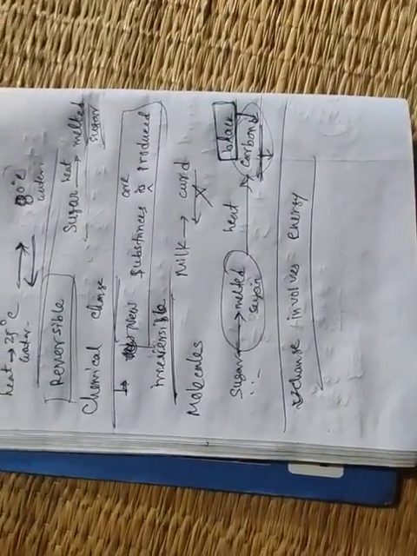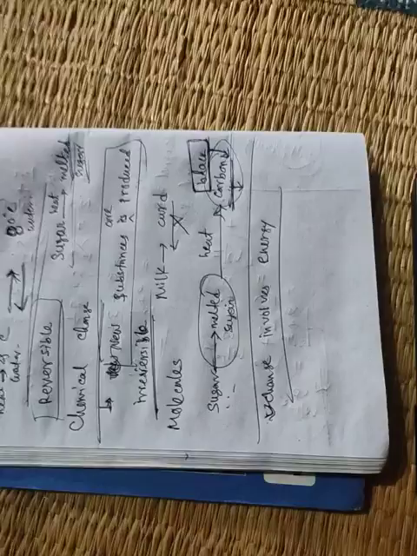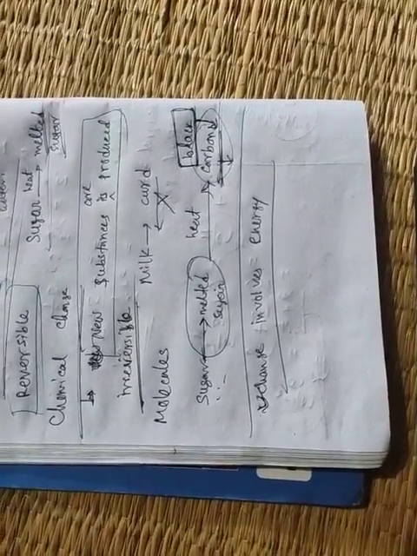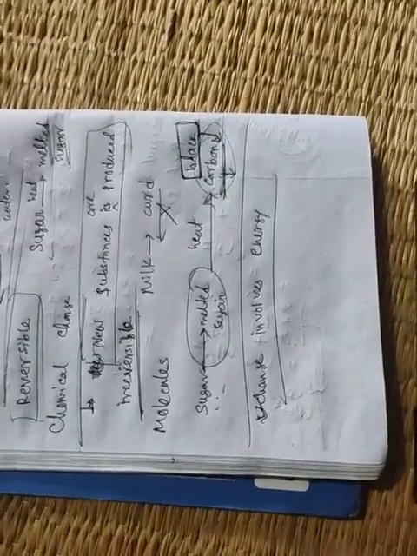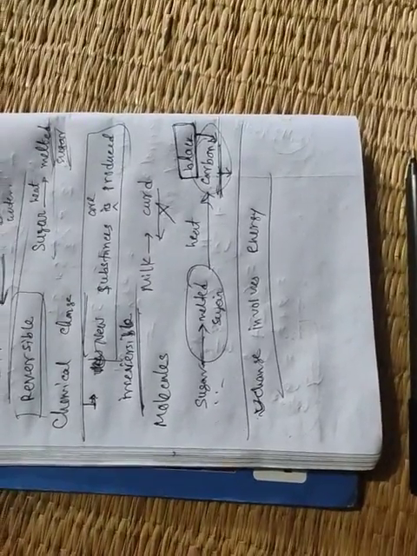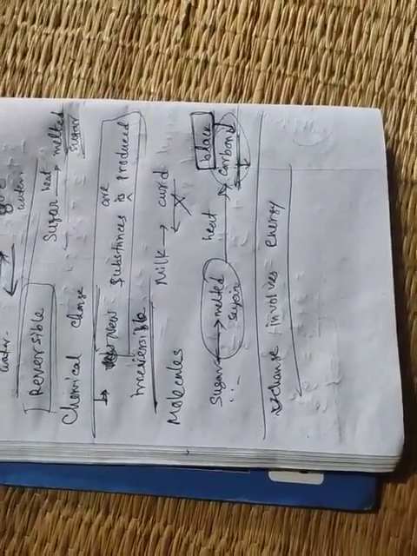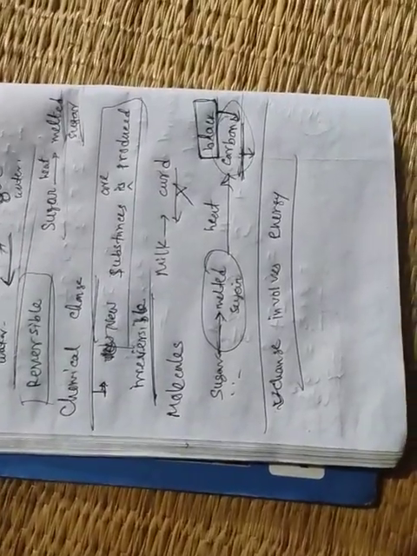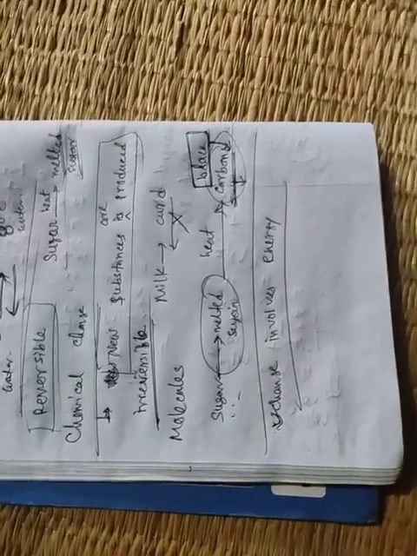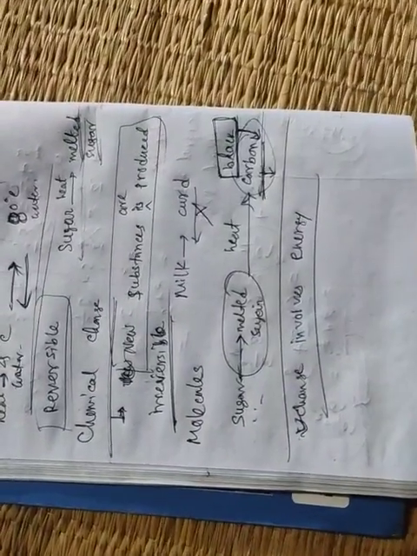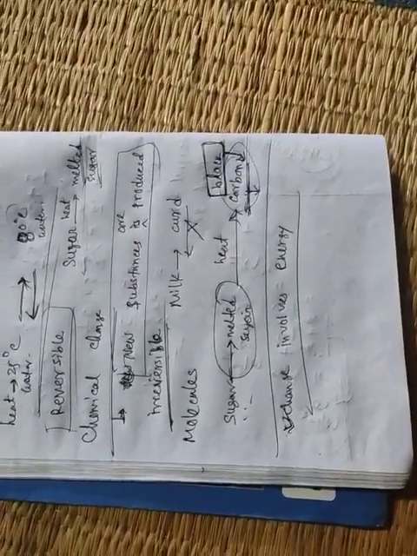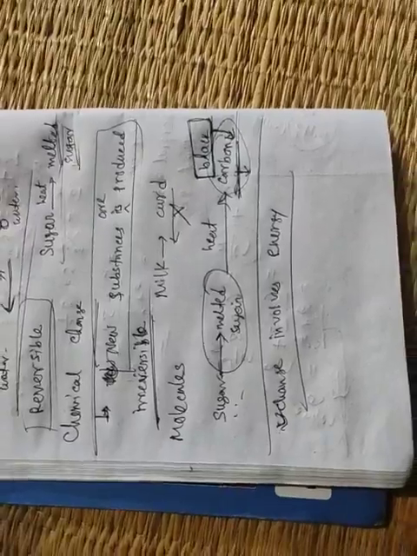So change involves energy means when some changes occur, we get some heat or some energy, or we have to apply some energy. Involves means we obtain or apply. We can give and we can also take, we can get. That means change involves energy means we can apply the heat, or we can obtain the heat.